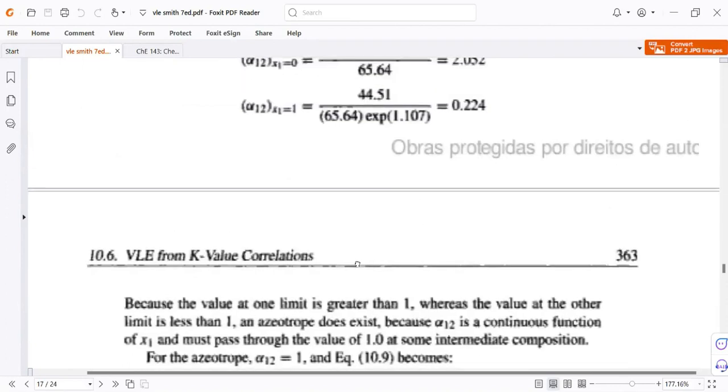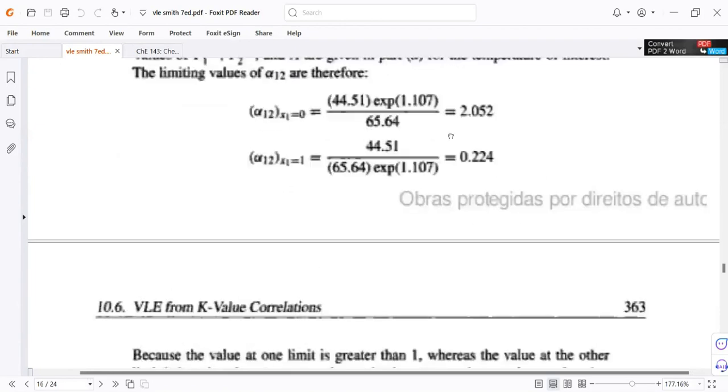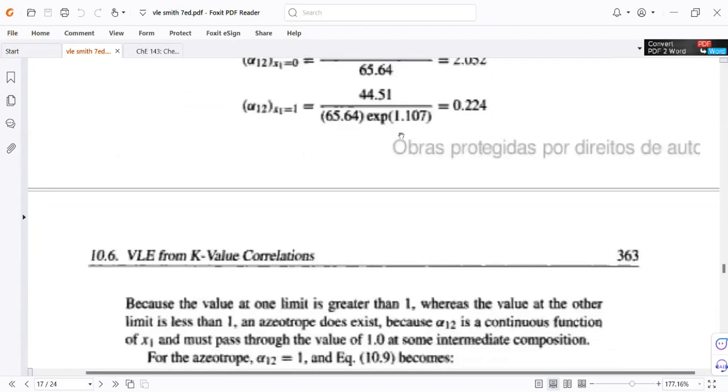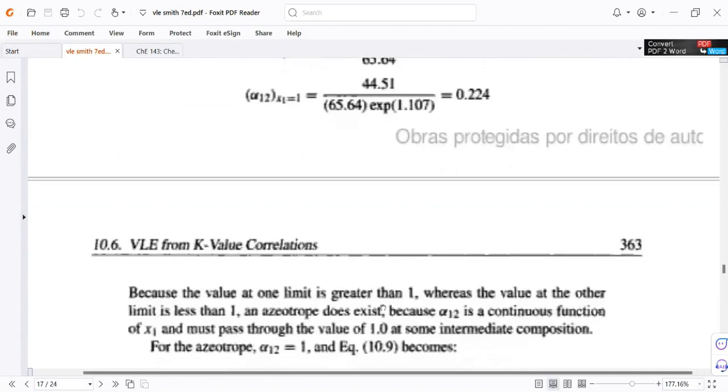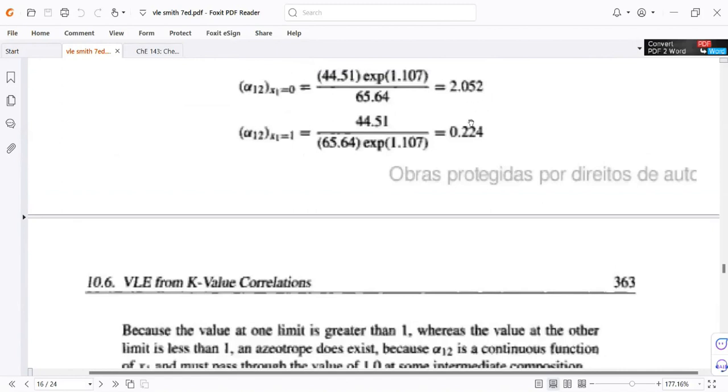And therefore, since the relative volatility is a continuous function, it must pass through the value equal to 1 in order to cross from this limit to this limit.